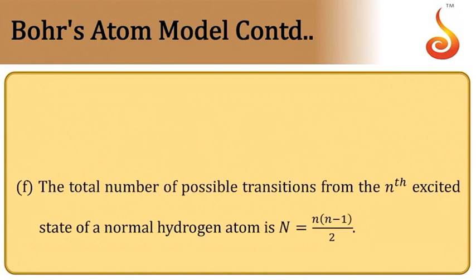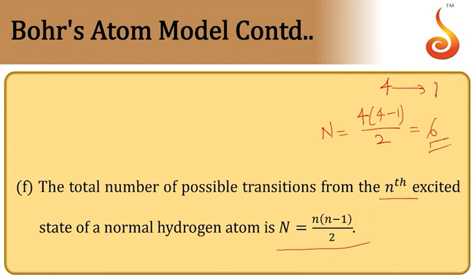So whenever an electron is in nth excited state, then when it comes back to the ground state, number of possible transitions is given by n into n minus 1 divided by 2. For example, suppose if it is in the state of principal quantum number 4, then when it comes back to 1, what is the number of spectral lines? It is given by 4 into 4 minus 1 divided by 2. So number of spectral lines it can emit is 4 into 3, 12, 12 divided by 2, that is 6. So it can emit 6 spectral lines.